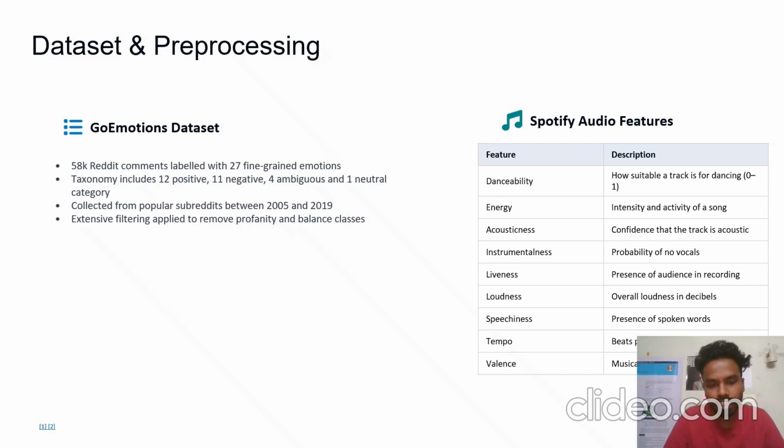The next dataset that I have used is the Spotify audio features dataset. This dataset has various attributes, or features or columns, like valence, energy, loudness, and tempo, along with other such features. These features help the system understand the mood of each song.